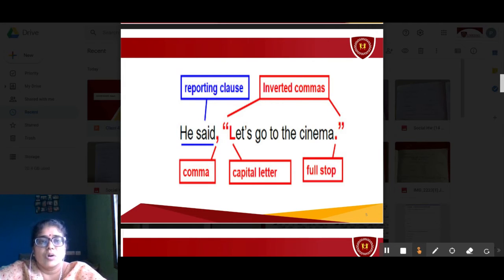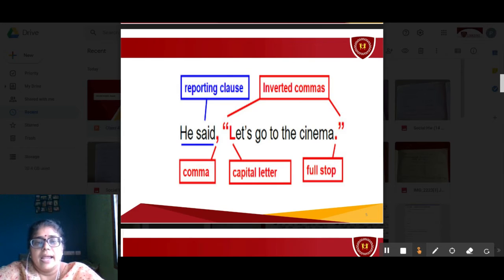Now, he said is called the reporting clause. What is this called, children? Reporting clause. You already know what is a sentence, what is a phrase, and what is a clause. Reporting clause, that means the speaker's clause, right? He is the speaker here. He said is separated from the words the speaker has said with a comma.